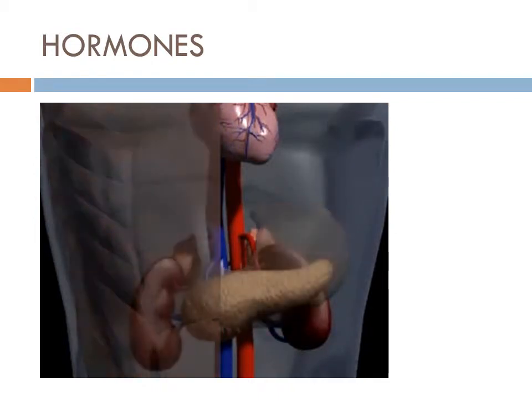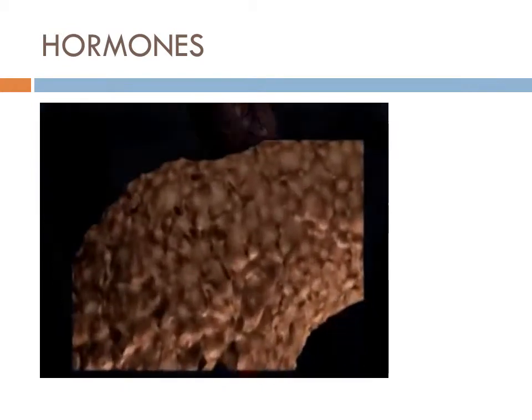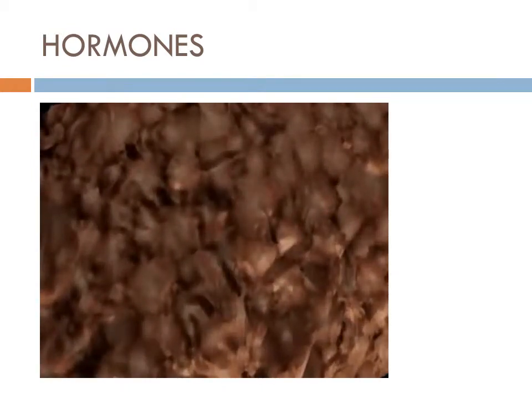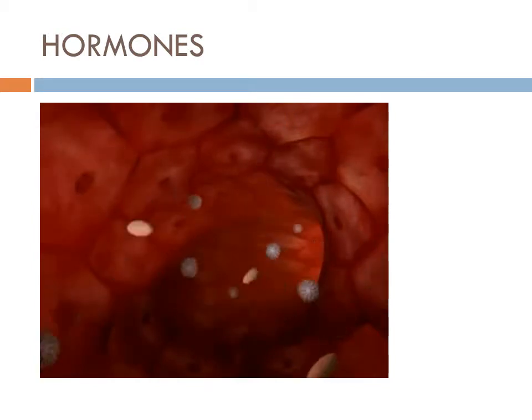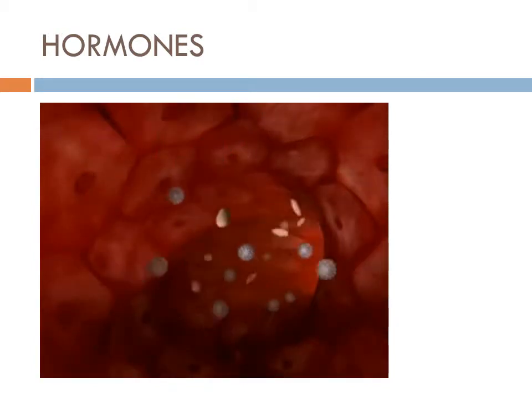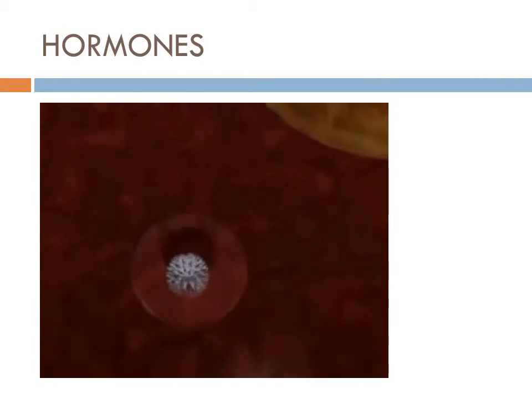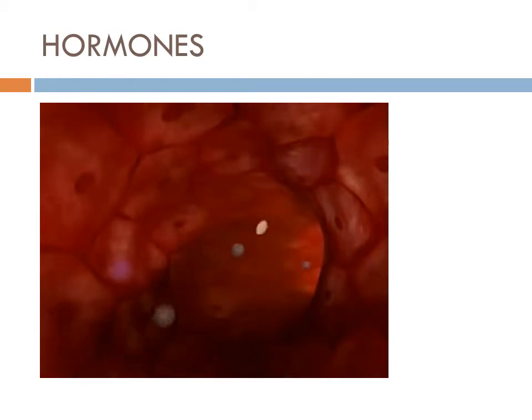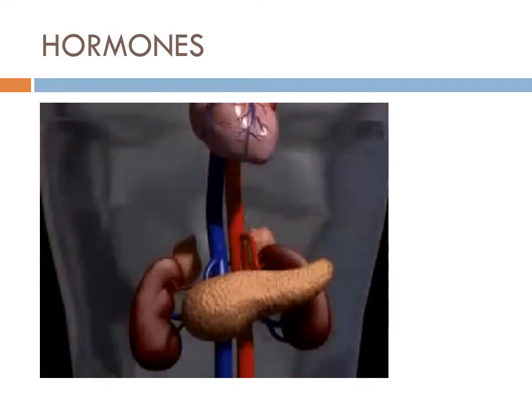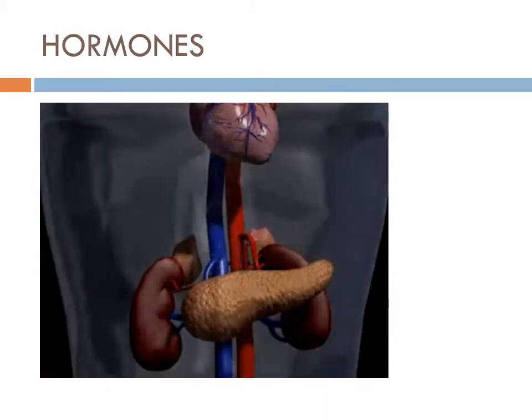This is known as homeostasis. The maintenance of homeostasis, which involves growth, maturation, reproduction, metabolism, and human behavior, is shared by both the endocrine system and the nervous system in a unique partnership. It is the hypothalamus of the brain, a part of the nervous system, that sends directions via chemical signals, neurotransmitters, to the pituitary gland, a part of the endocrine system.